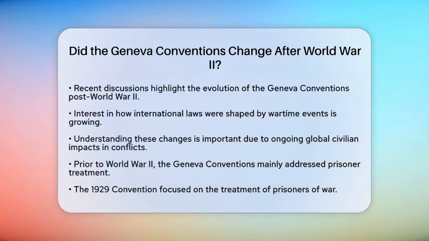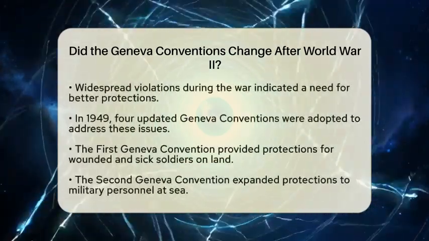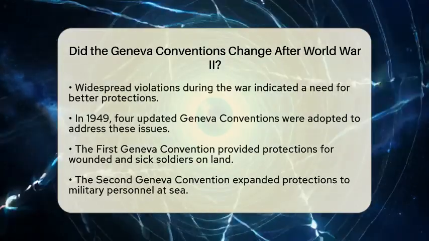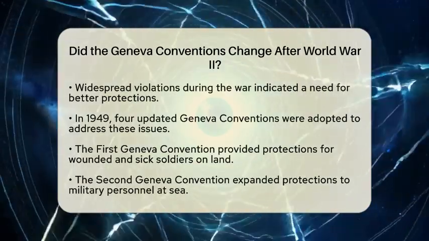Before World War II, the main focus of the Geneva Conventions was on the treatment of prisoners of war. The 1929 Convention relative to the treatment of prisoners of war was the key document at that time. However, the widespread violations during the war highlighted the need for more comprehensive protections.